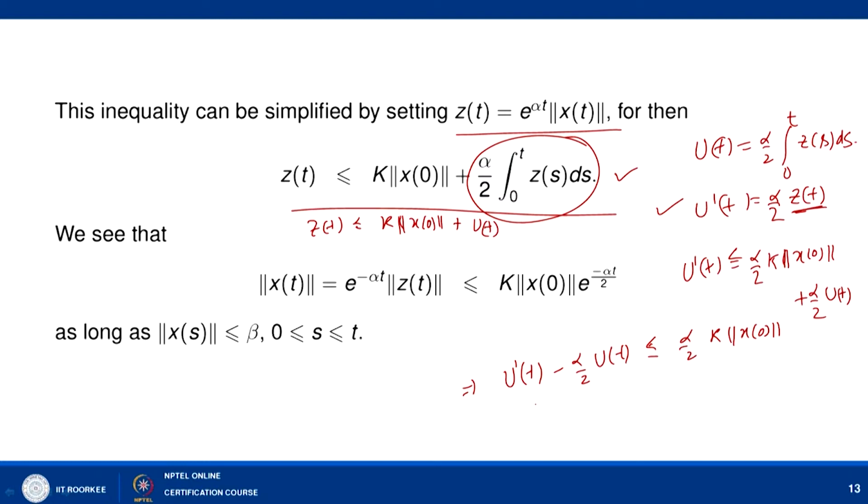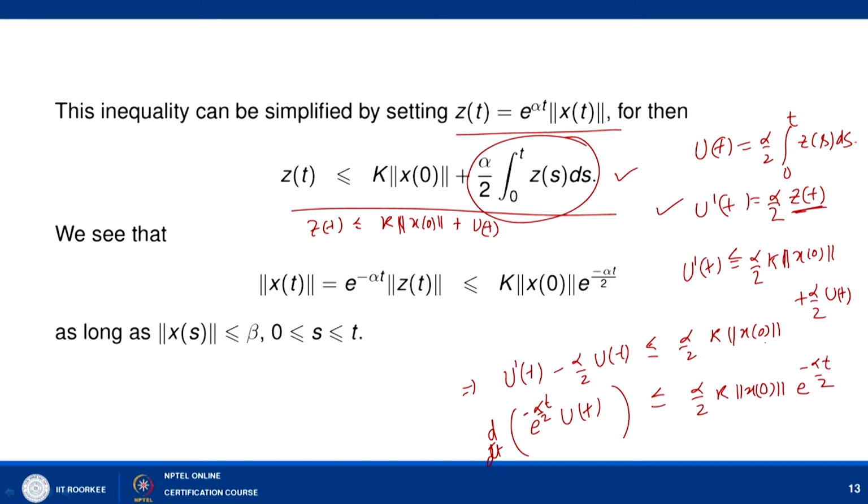For that we simply multiply by e to power minus alpha t by 2 here. If you multiply, then I can write this as d by dt of e to power minus alpha t by 2 u(t). If you differentiate this, what you will get is u'(t) and the differentiation of e to power minus alpha t by 2 into minus alpha by 2 u(t). Now, this is less than or equal to alpha by 2 k times norm of x0 into e to power minus alpha t by 2.